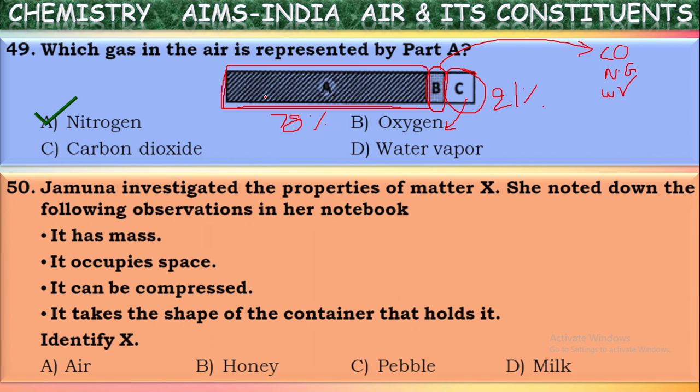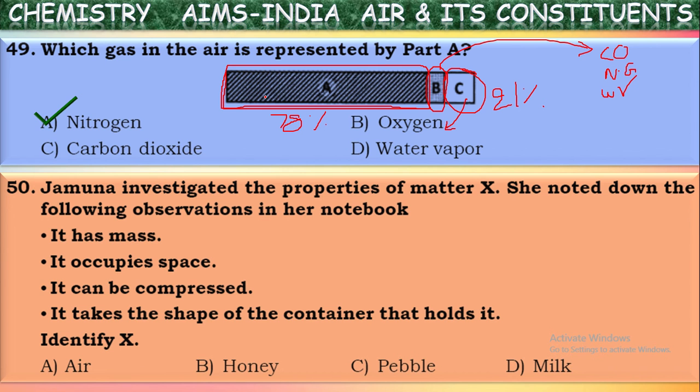Next one, Jemuna investigated the properties of matter X. She noted down the following observations in her notebook. See what the properties of matter X are. It has mass, it occupies space, it can be compressed, it takes the shape of the container that holds it. So, the question is to identify X. For which matter will all these properties apply?